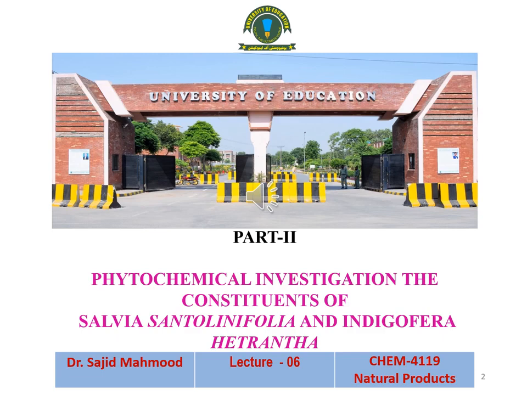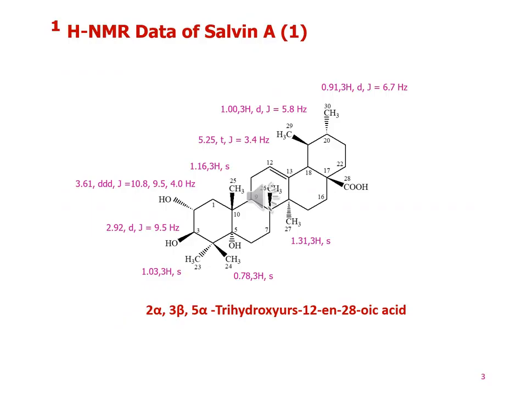Today we are talking about the second part of isolation, purification and structure elucidation of the natural products on the basis of phytochemical investigations on the constituents of Salvia centronifolia and Indigofera hyacintha. Let's see the proton NMR spectral data of Salvin A. Here we will discuss the proton behavior, proton splitting pattern, chemical shift values. We will also observe how different functional moieties are confirmed on different carbon atoms within the basic skeleton of these